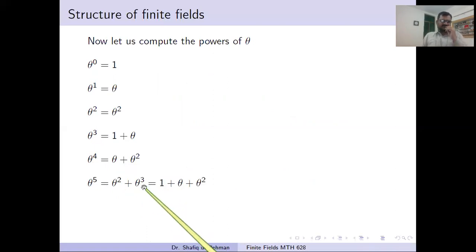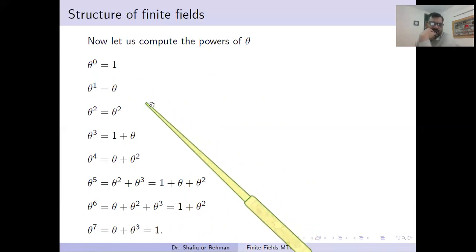And by using that relation, we put the value of theta cube, that equals 1 plus theta, and we get finally this answer. Now again multiplying both sides by theta, we get theta plus theta square plus theta cube, and again putting the value of theta cube, we get 1 plus theta square. And what is theta 7? Put the value of theta cube, and after simplifying we get 1.